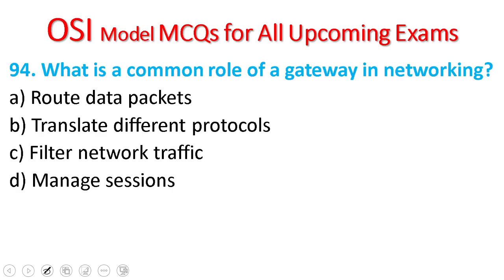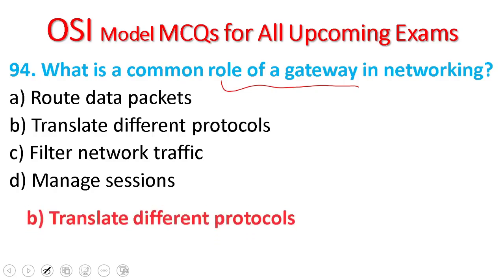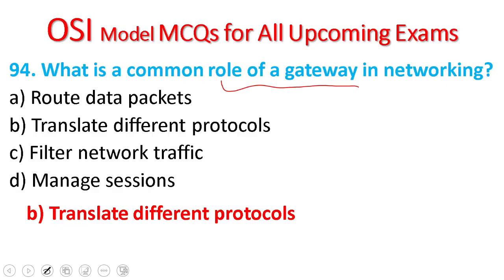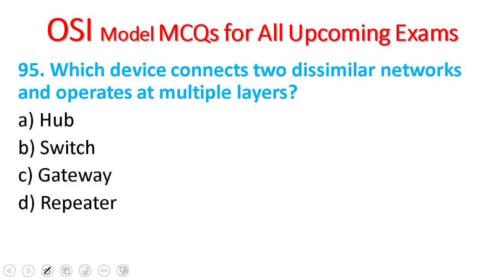94. What is the common role of a gateway in networking? Route data packets, translate different protocols, filter network traffic, manage sessions. The role of a gateway is to translate different protocols. The gateway is a device for different layer protocols. 95. Which device connects dissimilar networks and operates at multiple layers?